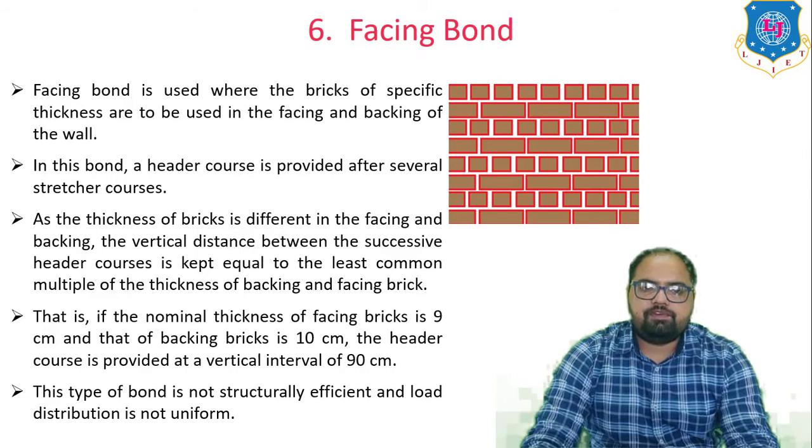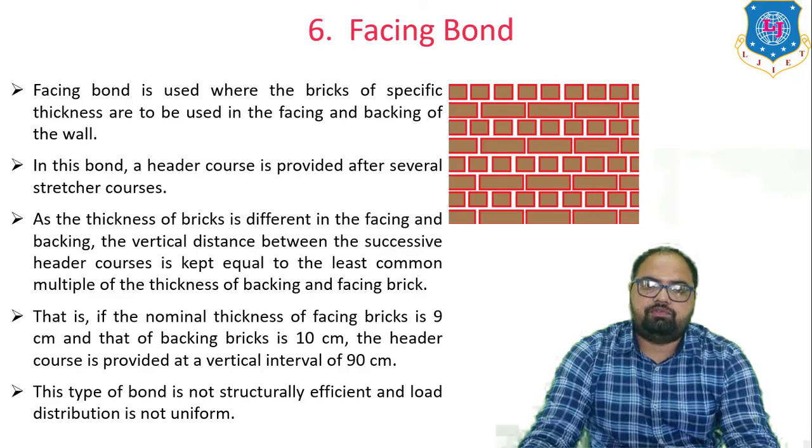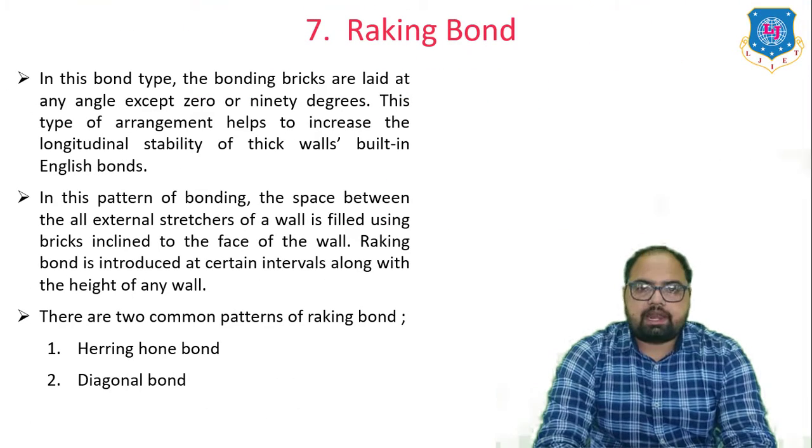That is, if the nominal thickness of the facing brick is 9 cm and that of the backing bricks is 10 cm, the header course is provided at a vertical interval of 19 cm. This type of bond is not structurally efficient and load distribution is not uniform. So next is the racking bond.